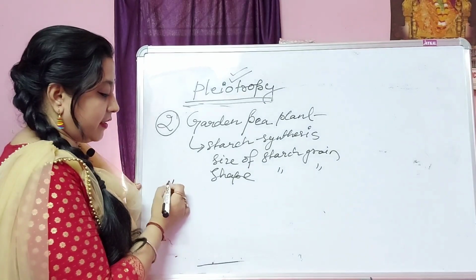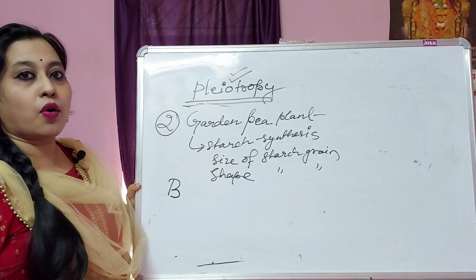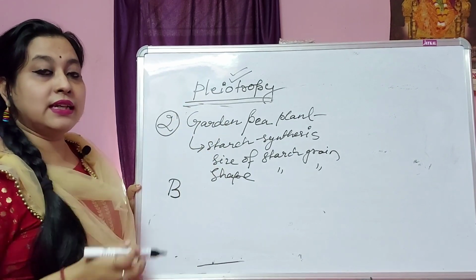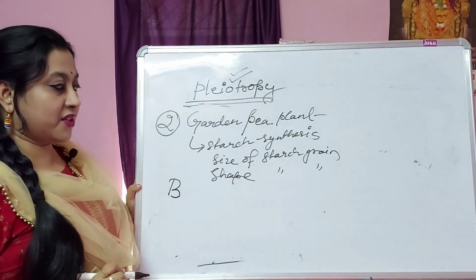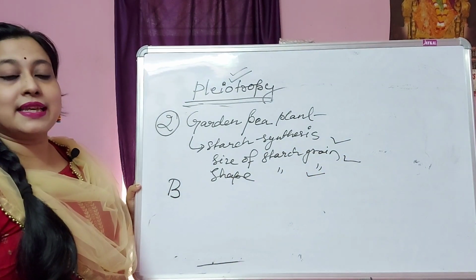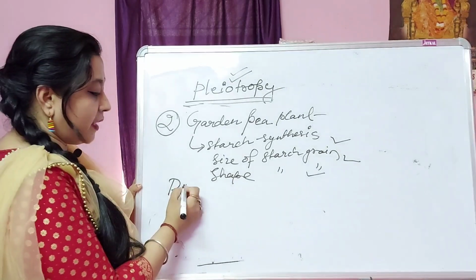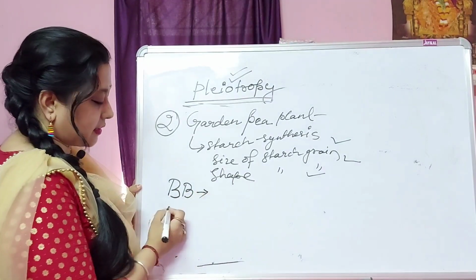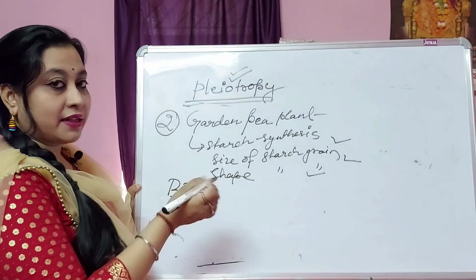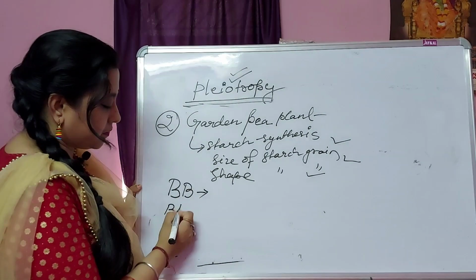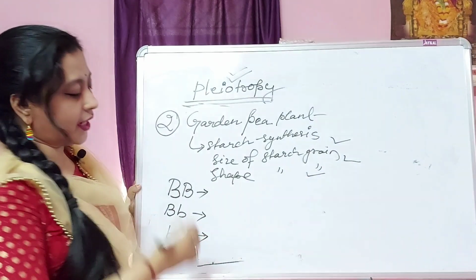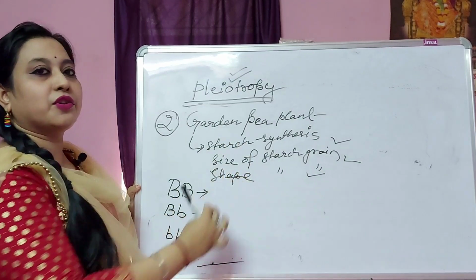There is a single gene B. It controls all these phenotypic expressions. What I told you, pleiotropy means a single gene controls multiple phenotypic expressions. So these are the phenotypic expressions controlled by a single gene. So for B, suppose these are the multiple expressions, a single gene and multiple phenotypic expressions. Due to this single gene, it shows these multiple phenotypic expressions.